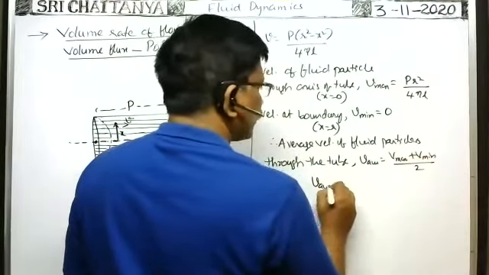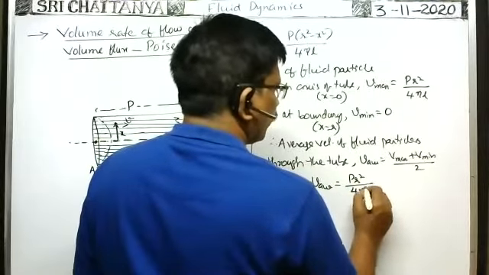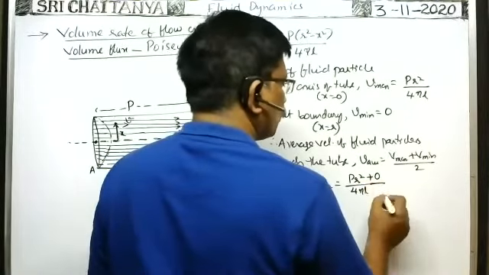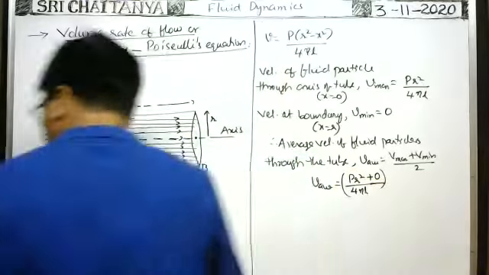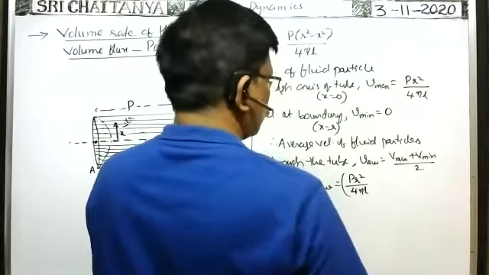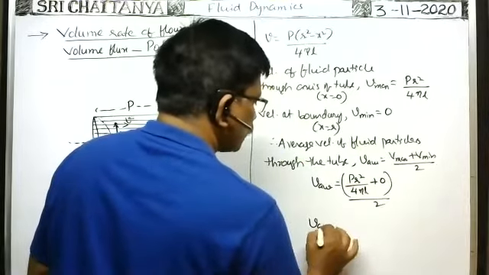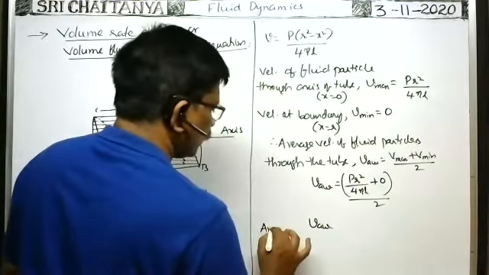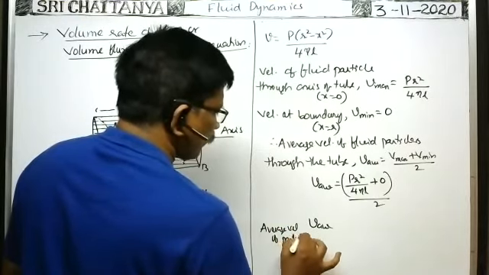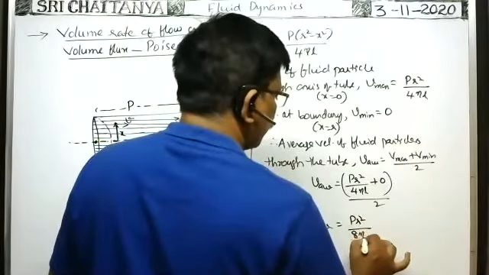Therefore, V average is equal to P r square by 4 eta L plus V minimum, which is 0, whole by 2. Therefore, the average velocity V average is equal to P r square by 8 eta L.